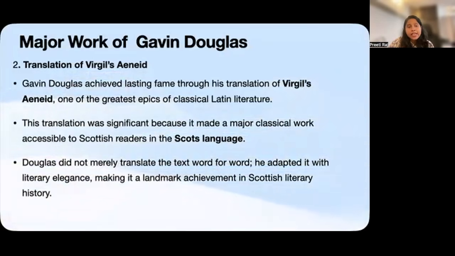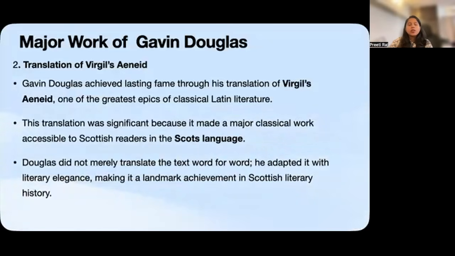So his Chaucerian and allegorical poetry connects him with the medieval tradition, while his translation of Virgil demonstrates the growing Renaissance fascination with classical Greek and Roman literature. His translation also demonstrated that the Scots language was capable of expressing a sophisticated classical epic, which makes it a landmark in the development of Scottish literature. And with Gavin Douglas, we have now completed our four major Scottish Chaucerians.